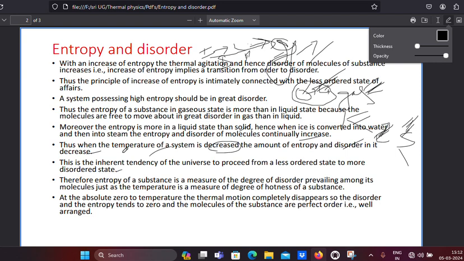I will also provide a PPT about the entropy of the universe. Therefore, the entropy of a substance is a measure of the degree of disorder.